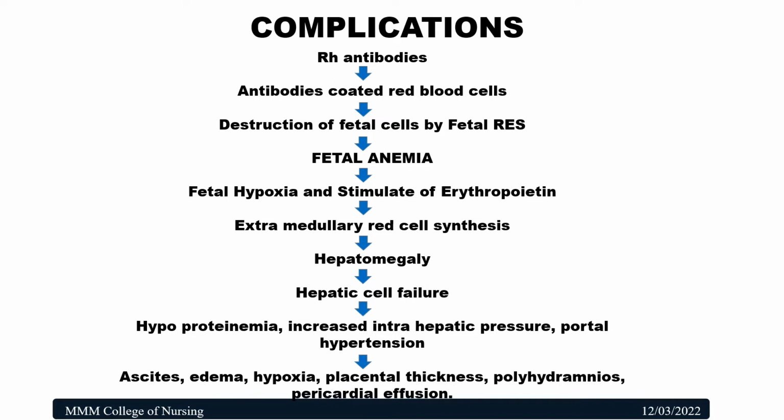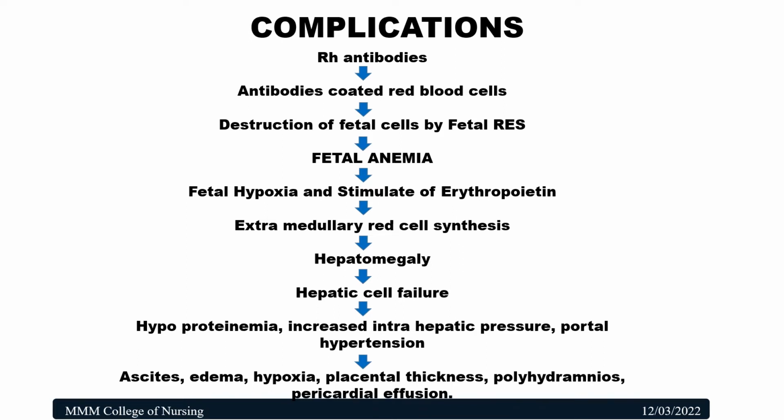That leads to fetal anemia and fetal hypoxia and stimulates the erythropoietin. Why is there stimulation of erythropoietin? Because the baby needs blood and oxygen. So the baby's brain gives the command to the erythropoietin to stimulate more production of RBCs.